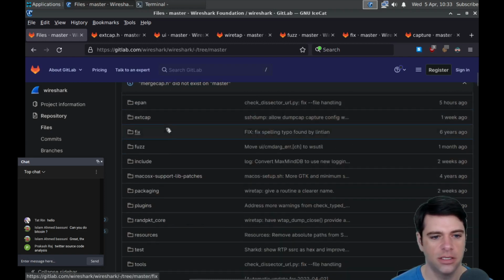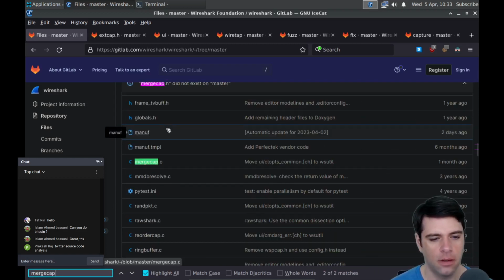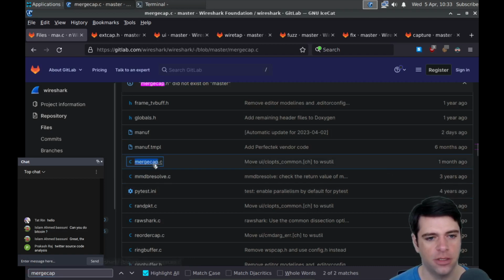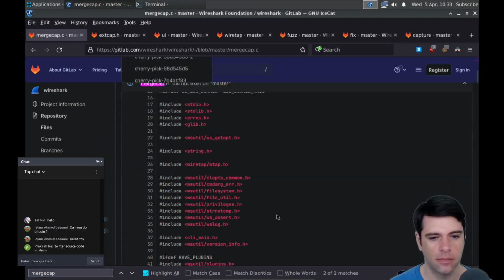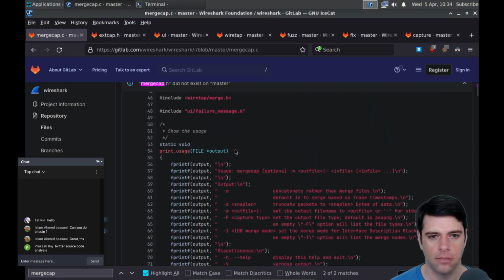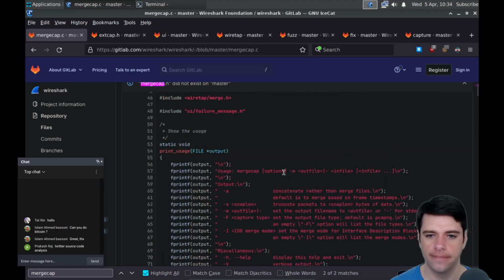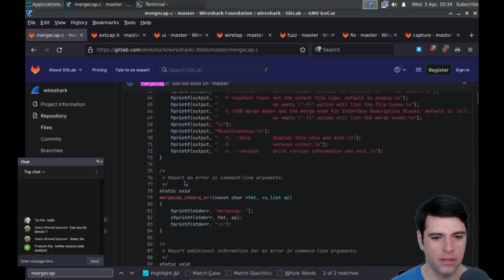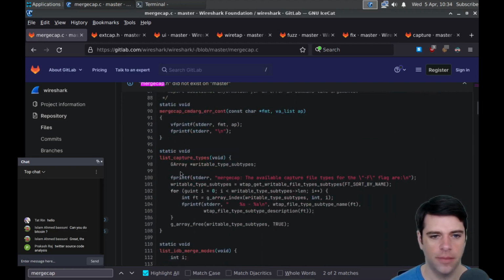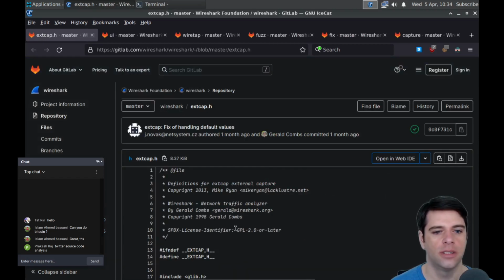Merge cap.h does not exist on master. Well, I don't know what to tell you. Okay. Maybe I'll just see if there's a comment or whatever. So this is some usage. Merge. Okay, so it's like some function. Concatenate rather than merge files. Maybe this is for merging capture files. All right, merge cap. List capture types. List IDB. Merge callback. Some callback. Okay. I'm not sure, but what is xcap?